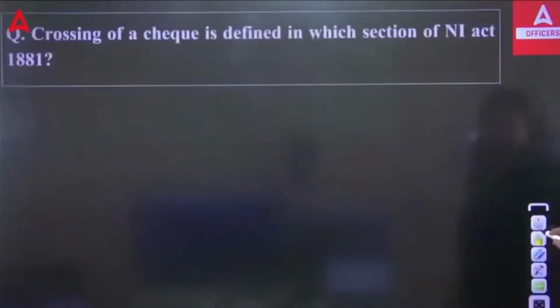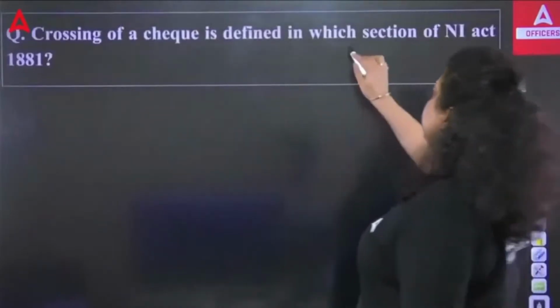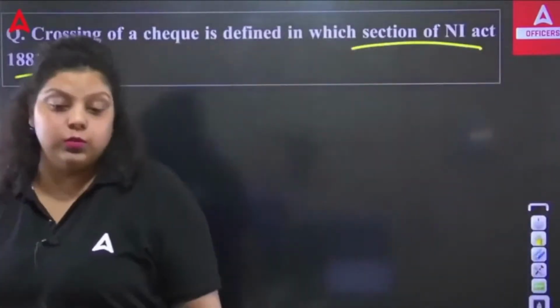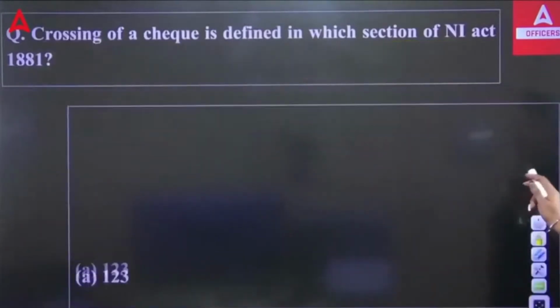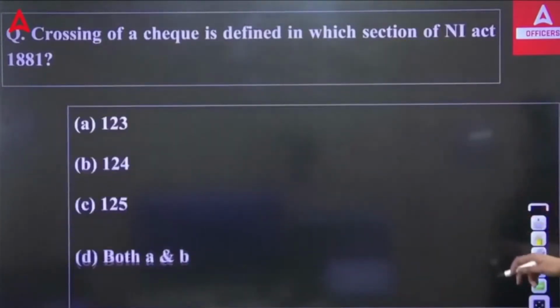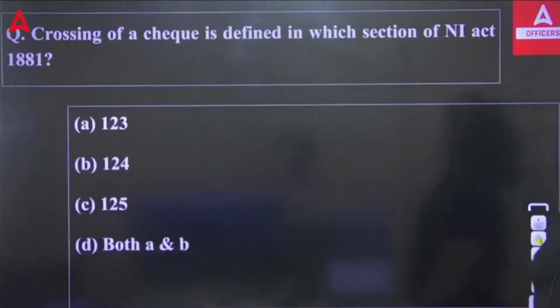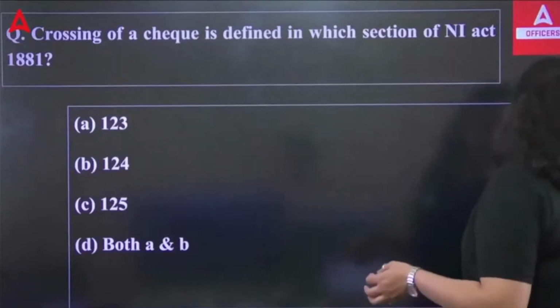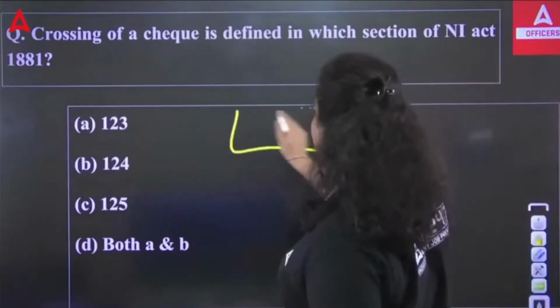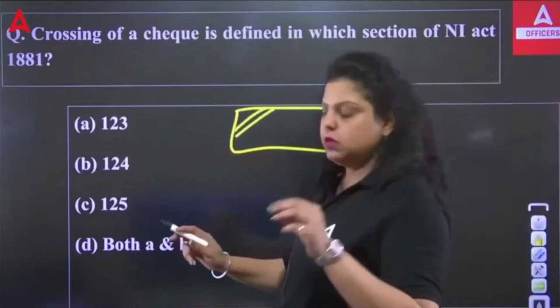Next, crossing of a check is defined in which section of the Negotiable Instrument Act 1881? The sections are 123, 124, 125, and both A and B. Which of the following is correct? If I talk about crossing, there are 3 types of crossing. We have a general crossing, in which on the top left side of the check, 2 parallel lines will be there.